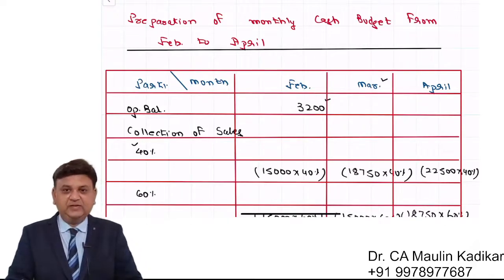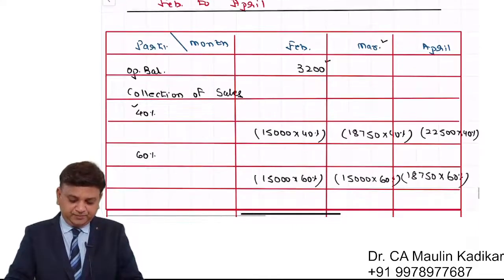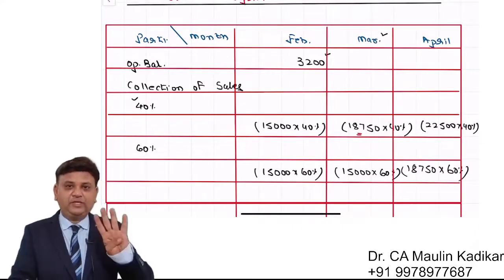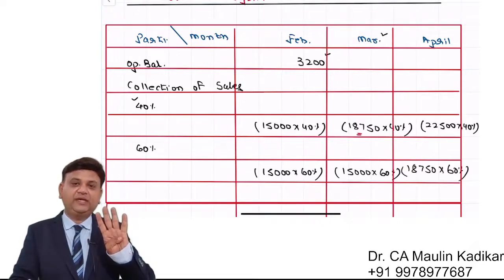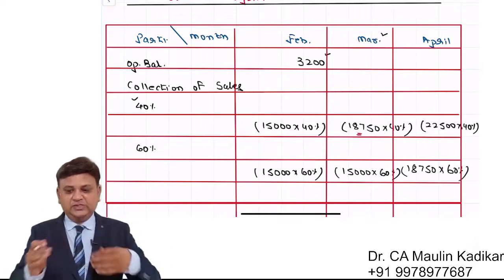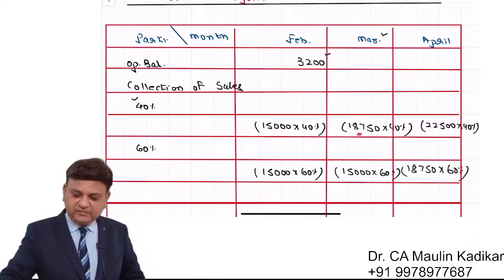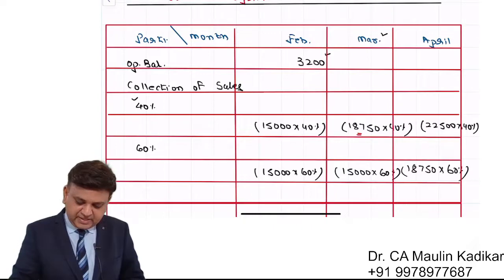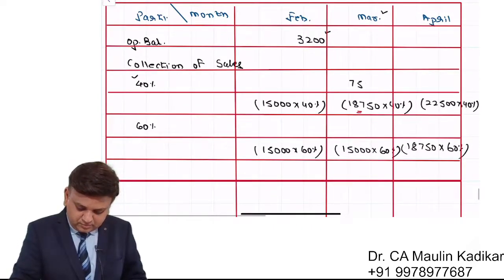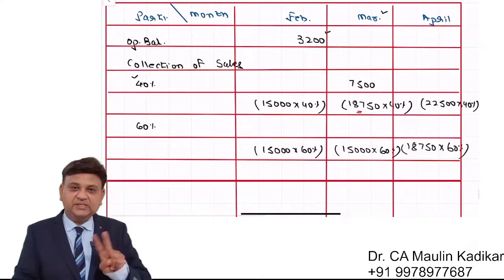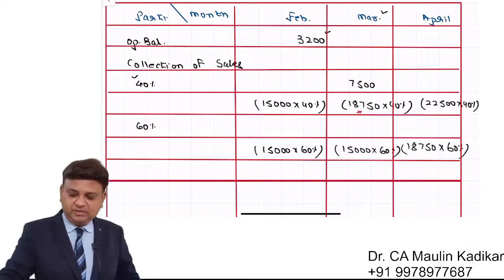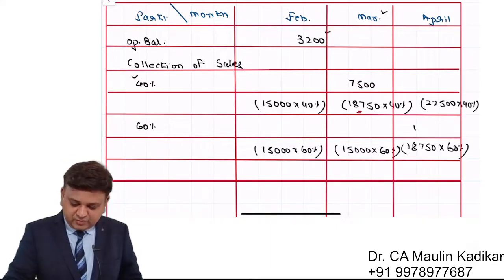So friends, we started with the month of February. Sales of February is 18750. Of that, 40% is collected 1 month after the sales, that is in March. In the column of March, and against 40%, 18750 into 40%, that comes to 7,500. Remaining is collected in April. So in the column of April and again 60%, we are mentioning 11250.